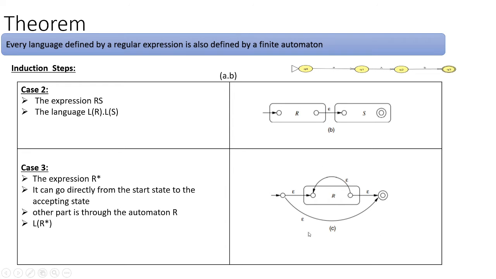So the closure property is represented using this kind of representation, from the first state to the last state, and after getting the input, going back again. We will have all epsilons over here. This is the way we represent the closure property.